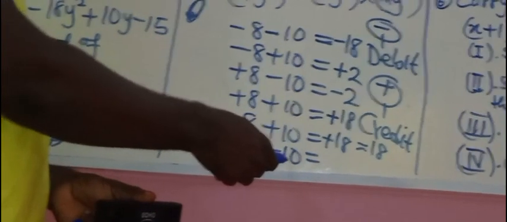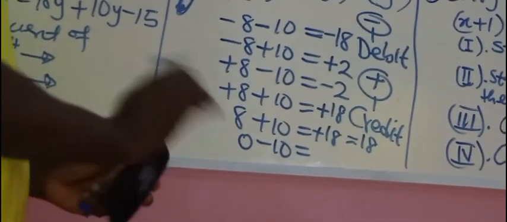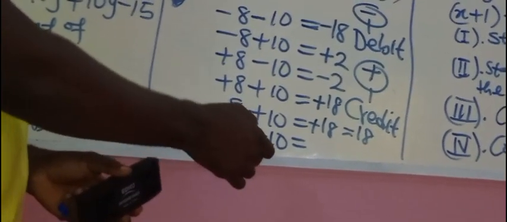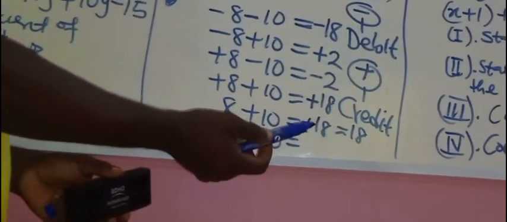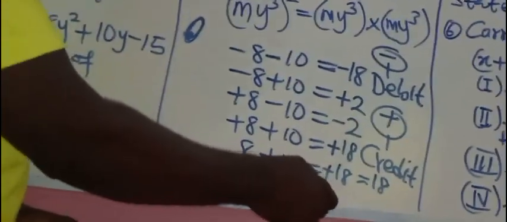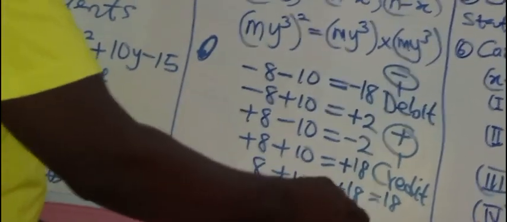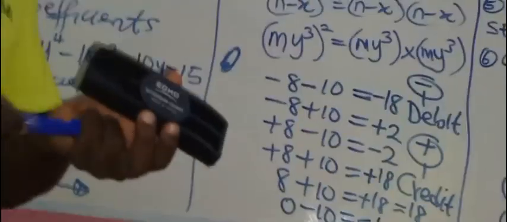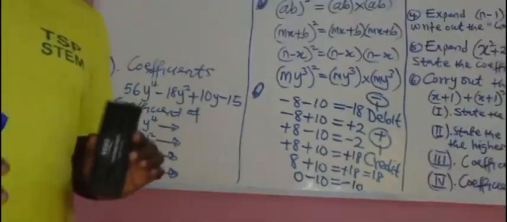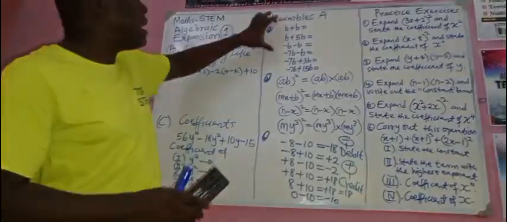Now, look at the last one. 0 minus what? 10. There is no credit, but there is debit. Minus 10 is debit. So between 0 and 10, which one is greater? 10. What sign is in front of 10? Minus. Now, take away 0 from 10. What is 10 minus 0? Is it not 10? So that gives you minus 10. Did you understand that?